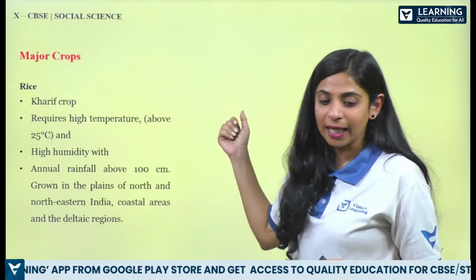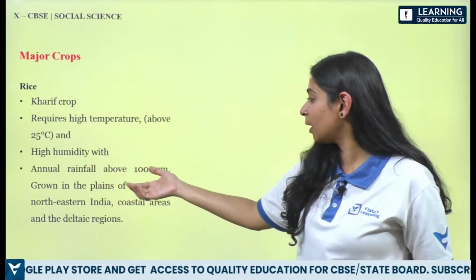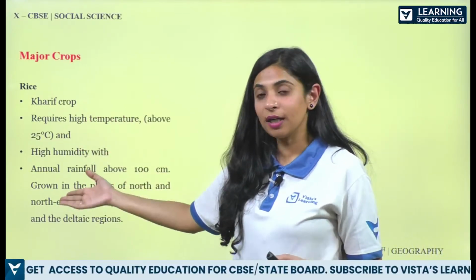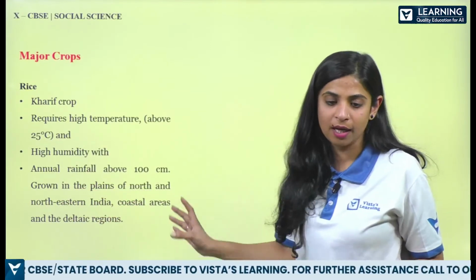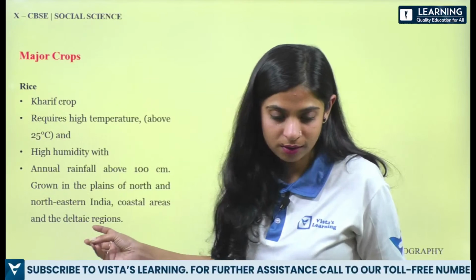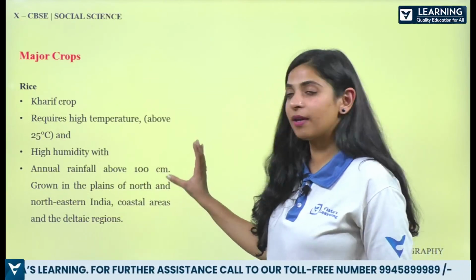So here, high humidity we want and annual rainfall above 100 centimeter. So it is grown in plains of north and northeastern India, coastal areas, deltaic regions. So these are some of the areas where rice is grown.